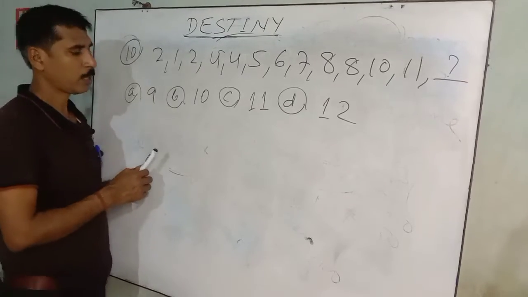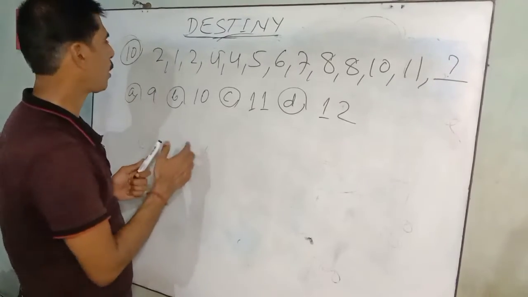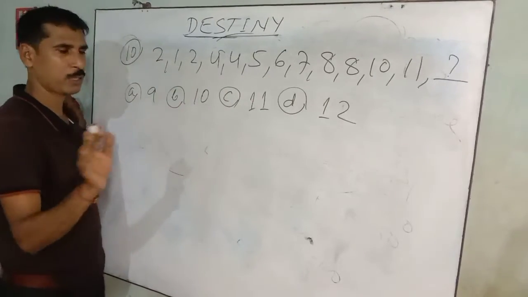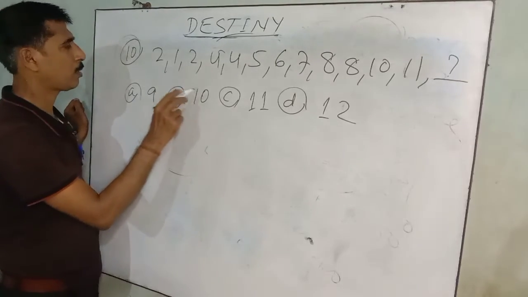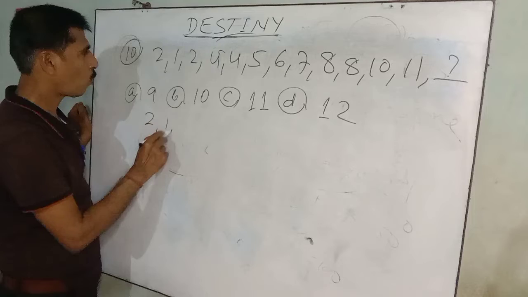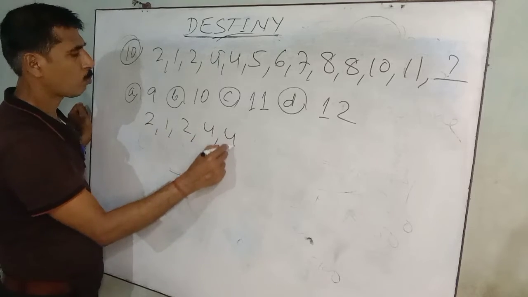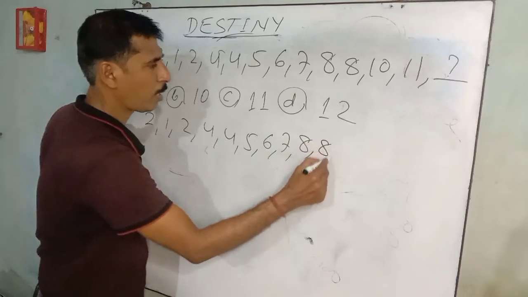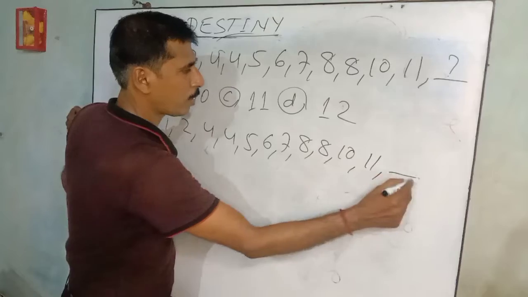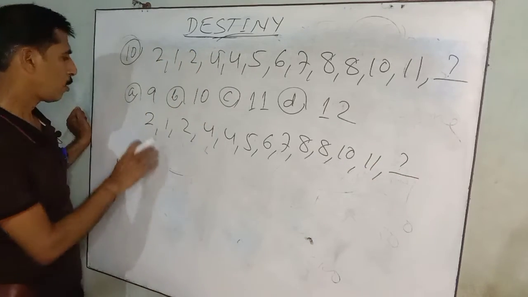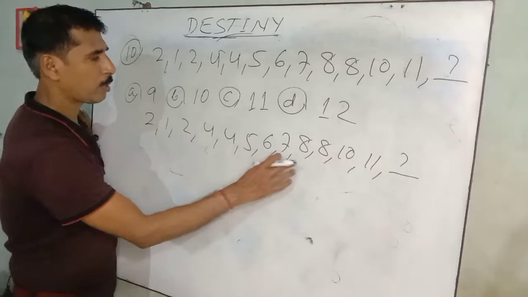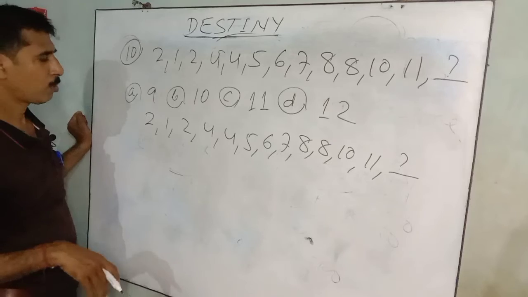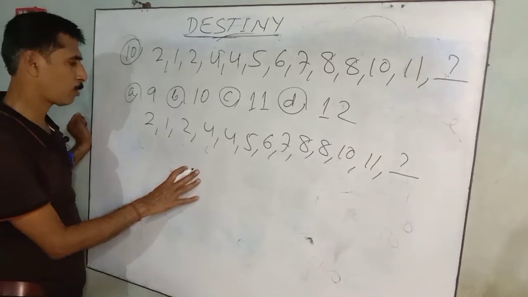Next we will go to the next series. This is a very critical and very important series. How to calculate this is very easy. First, 2, 1, 2, 4, 4, 5, 6, 7, 8, 8, 10, 11, dash. How to calculate? You will tell me it is not possible by myself, but it will be possible by yourself.